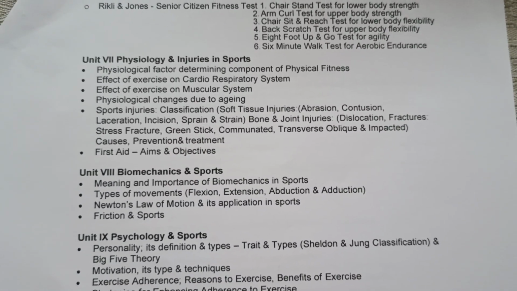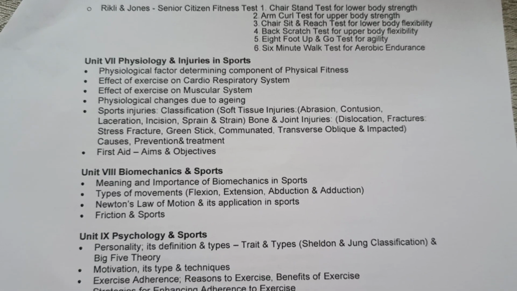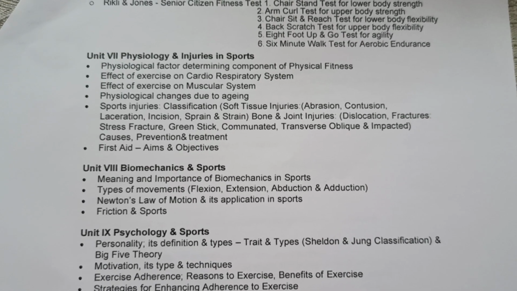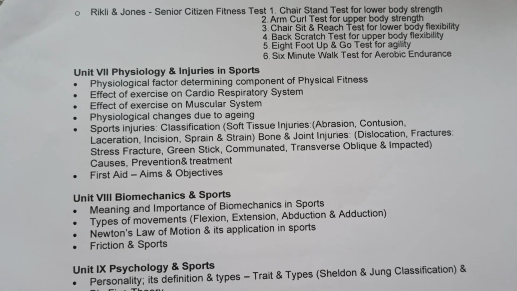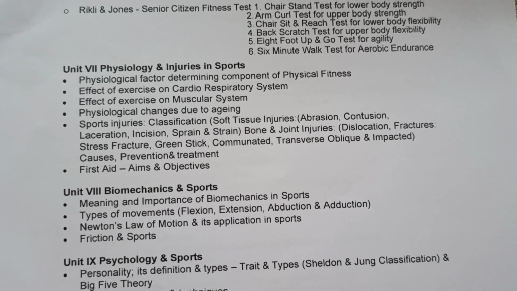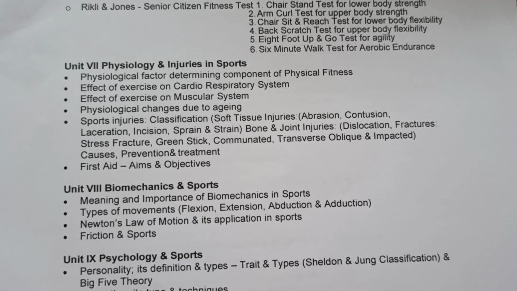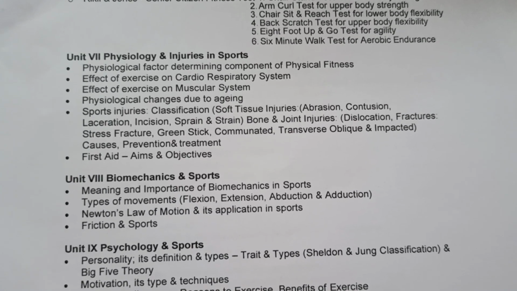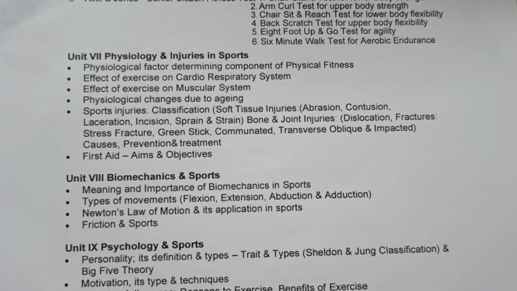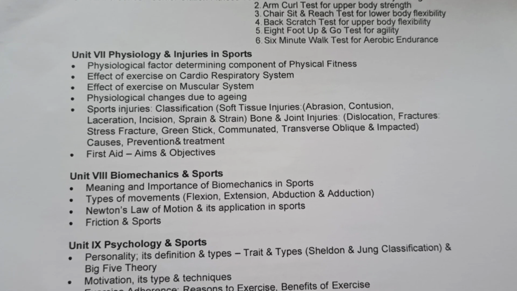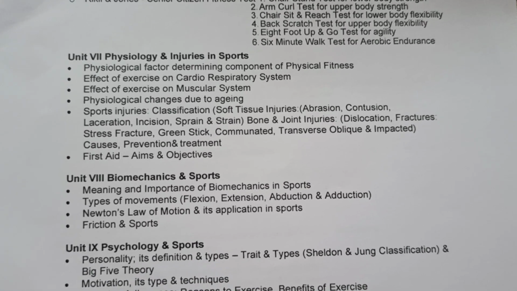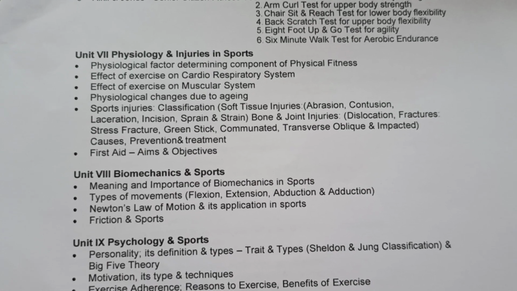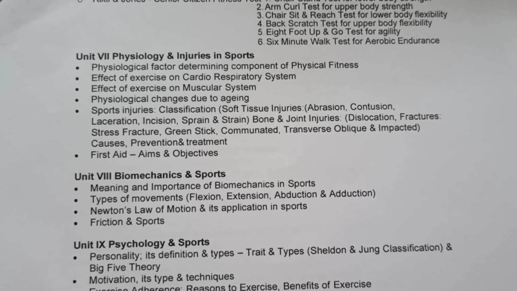The next chapter is physiology and injuries in sports. In this chapter we are going to learn about physiological factors determining components of physical fitness, then effect of exercise on cardiorespiratory system, then effect of exercise on muscular system, physiological changes due to aging, sports injuries.